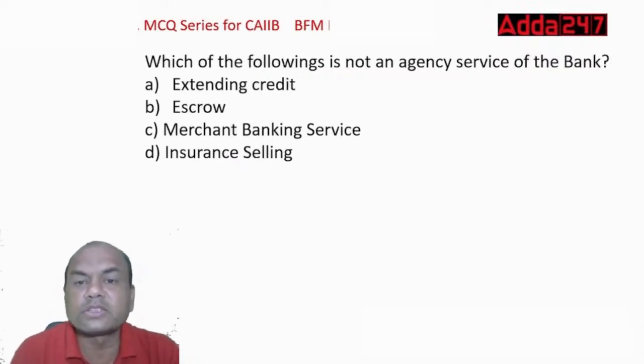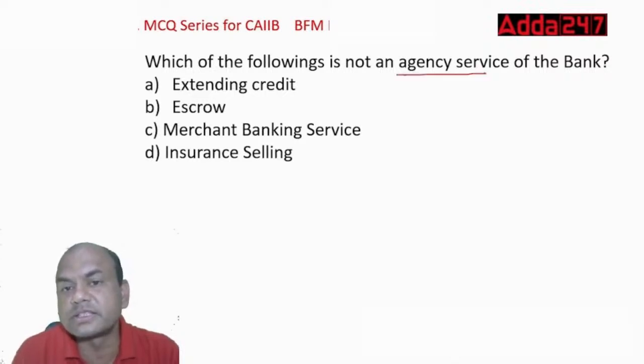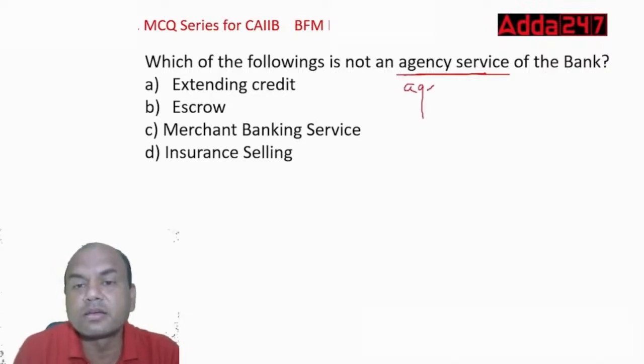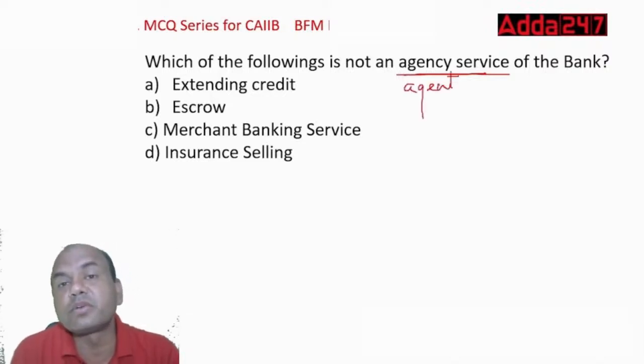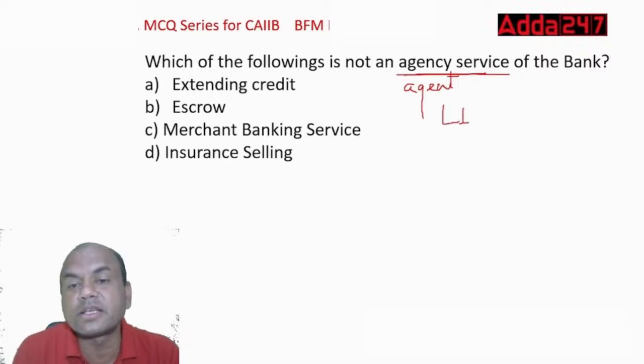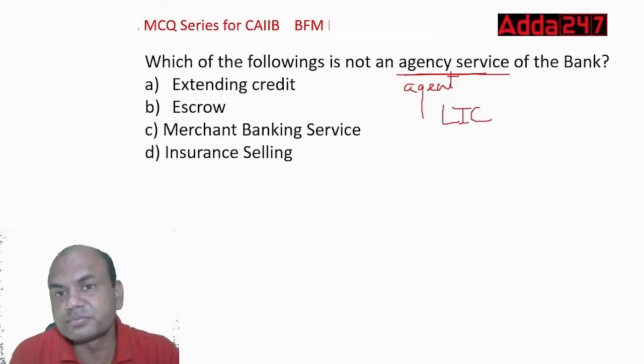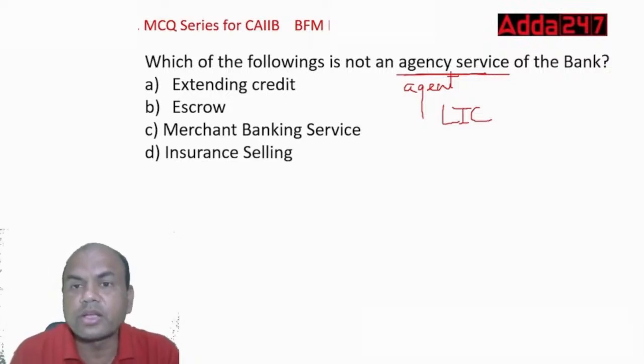Which of the following is not an agency service of the bank? Agency service. Agency means what? Here the bank is acting as an agent. Agent means what? LIC agent. Remember this? LIC agent, insurance, or any other agent also, like a mutual fund agent. What does the agent get?